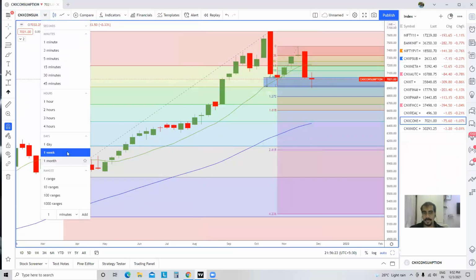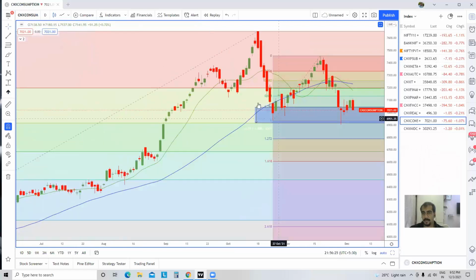But what has happened in the daily chart, if you see properly: first a rally, a drop, again a high, a new high over here. So if the uptrend wanted to continue, we should have made a low which was higher than this one. But what we did is the price made a lower low. So it broke the Dow theory, and then it went up, and now it has made a lower high.